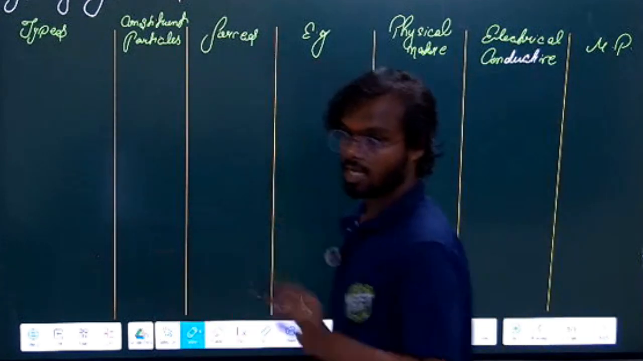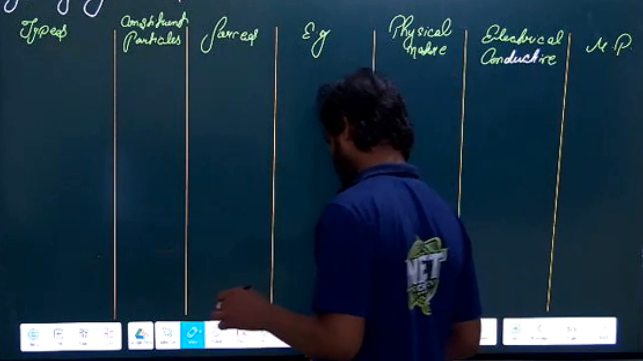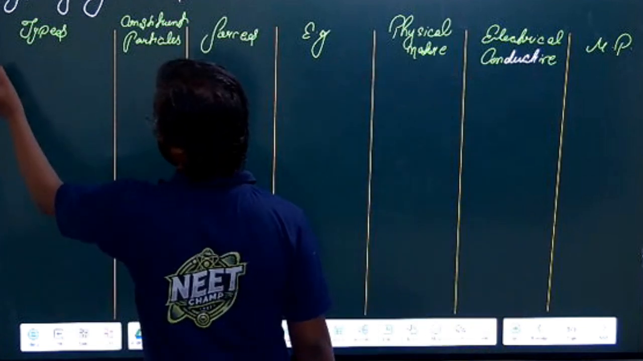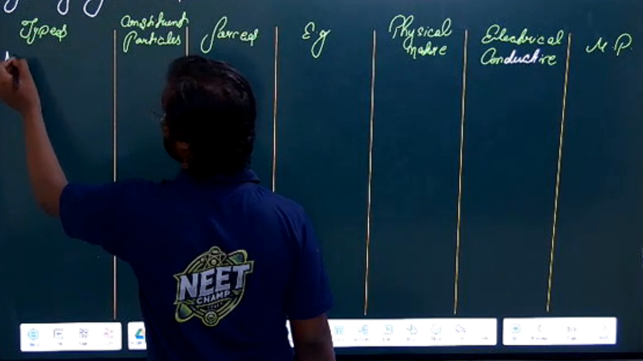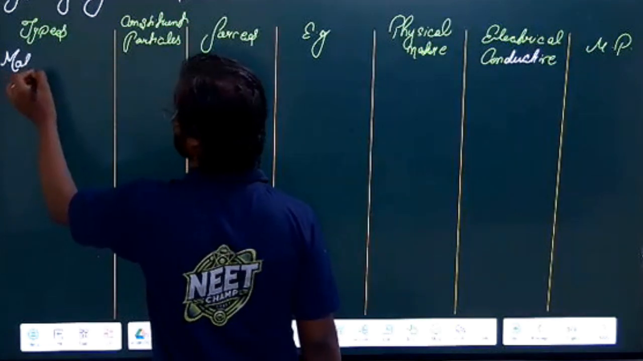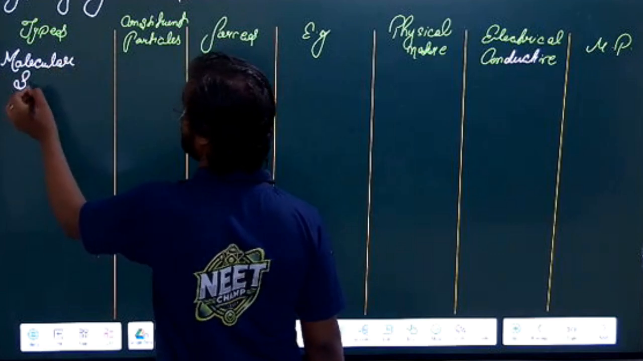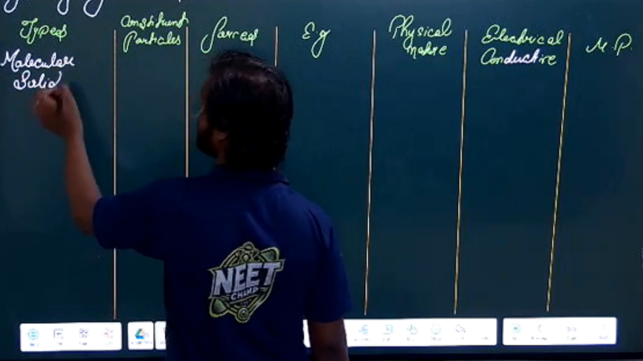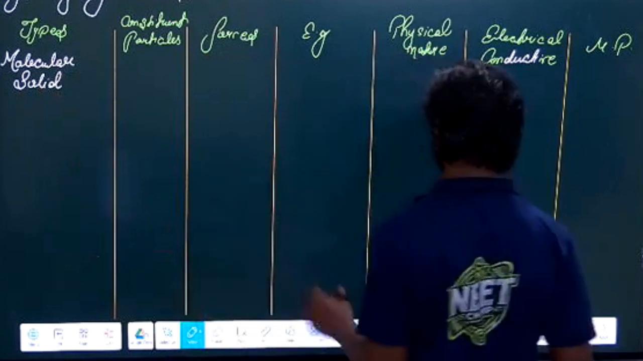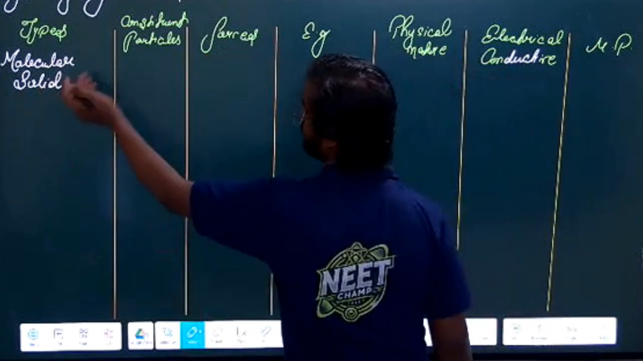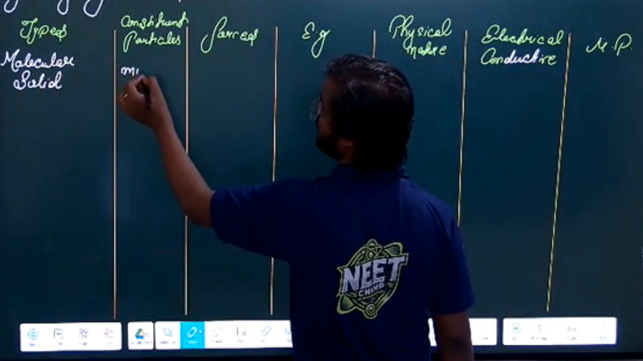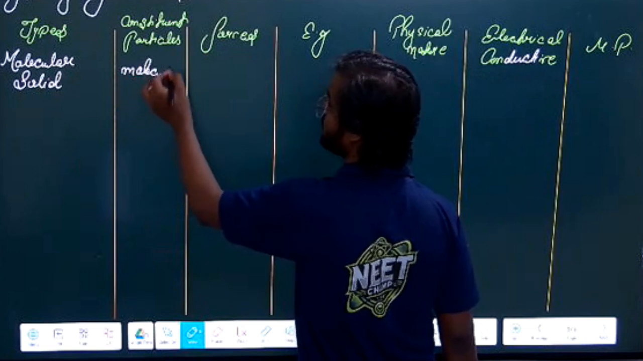See, the first type of crystalline solid we will have is called a molecular solid. First type of solid is molecular solid. What is the constituent particle? So it is a molecular solid, so its constituent particle will be molecule. It will be made up of molecules, obviously.